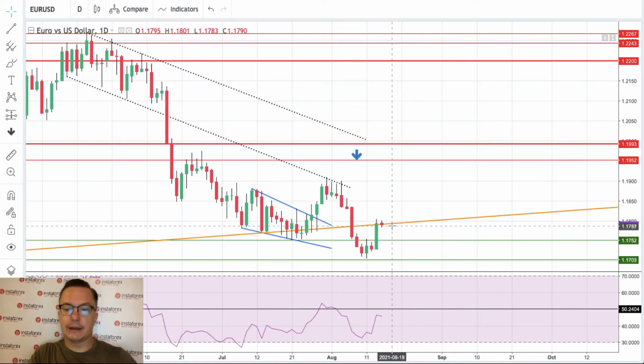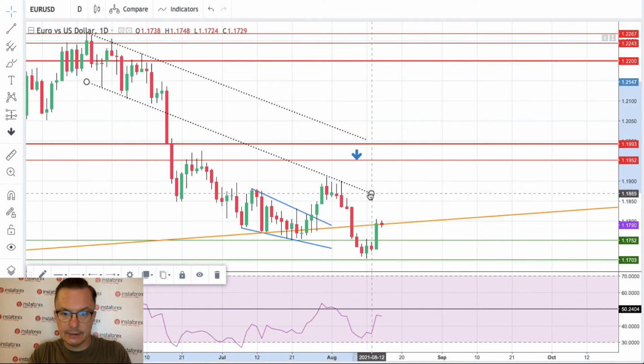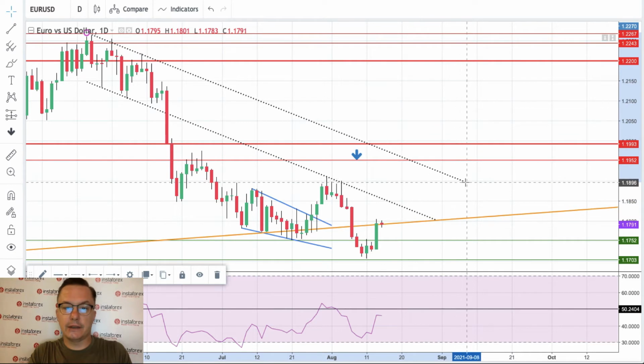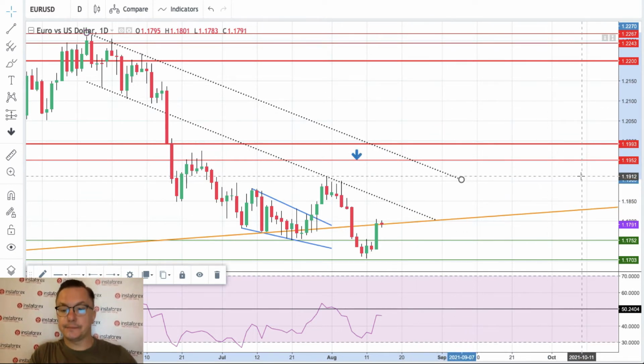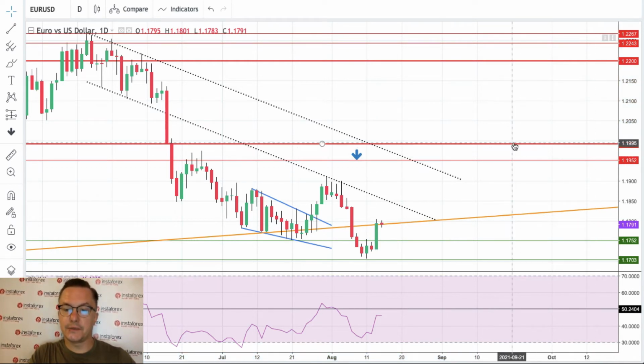1.1790, 1.1800, and if we break higher, then I think it's worth making this line a little bit longer, because it works and the market recognizes it. And of course the upper channel line, I think we should make it a little bit longer. Well, this is still the key technical resistance, 1.1952, 1.1993, where the blue arrow is.